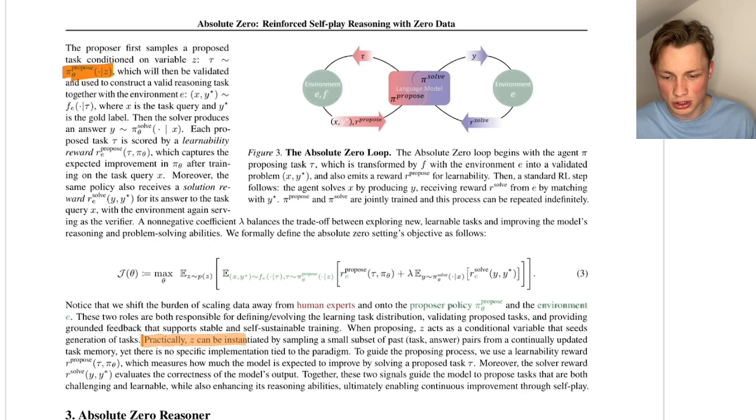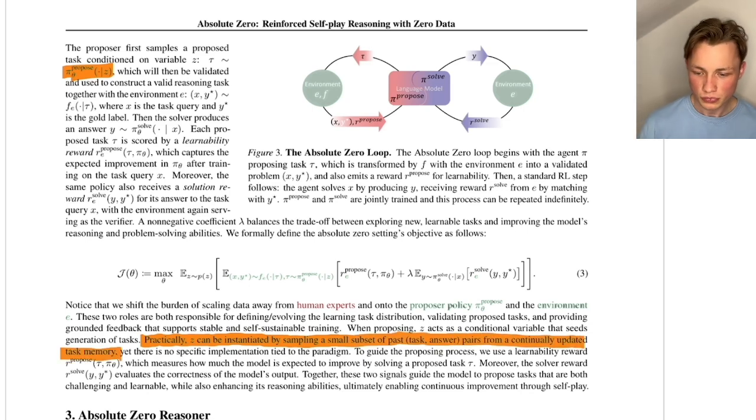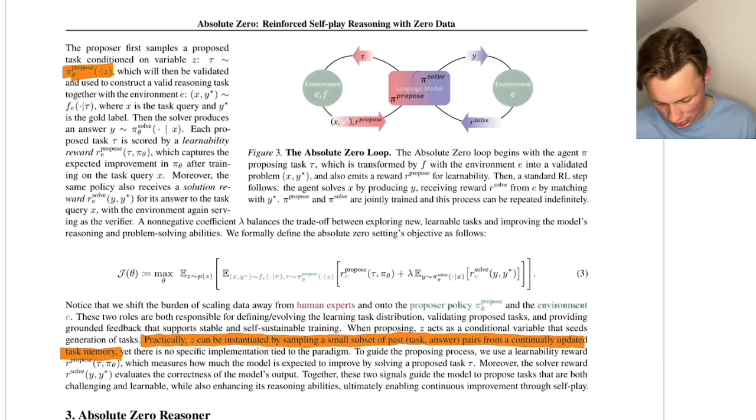Okay, so they're saying it here practically. z can be initiated by sampling a small subset of past task-answer pairs from continually updating task memory. So they just put this into the context window of the proposer, and then the proposer generates a task, and we can see the generation here.